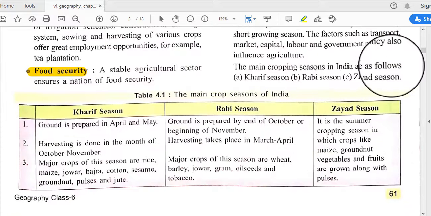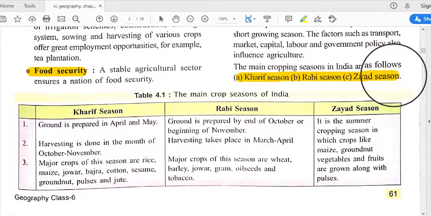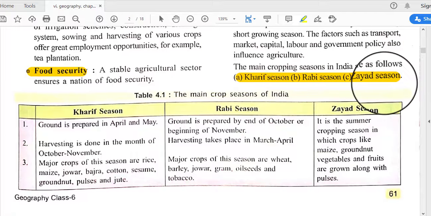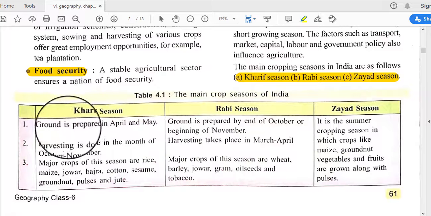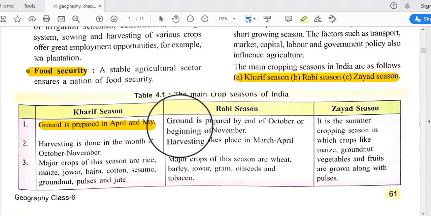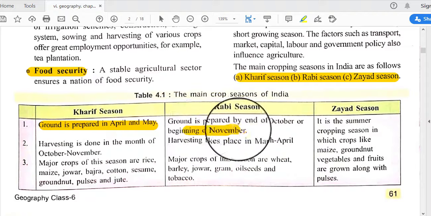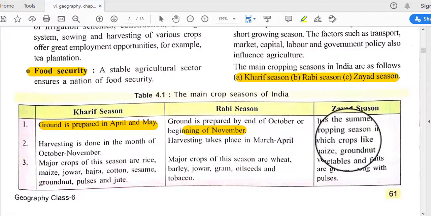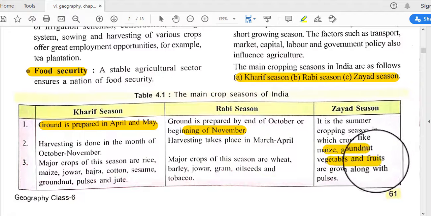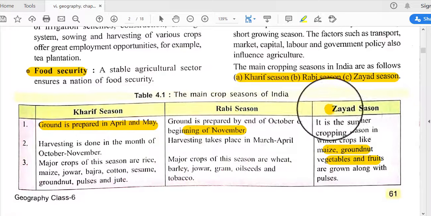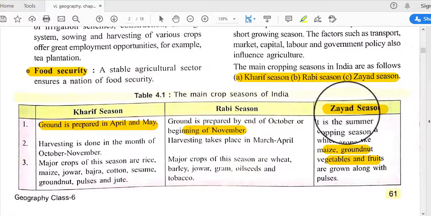The main cropping seasons in India are as follows. In India there are three types of cropping season: Kharif season, Rabi season and Zaid season. Kharif season means the ground is prepared in April to May, and for the Rabi season the ground is prepared at the end of October or beginning of November. This is the time of Rabi cultivation. And Zaid is the summer cropping season in which crops like maize, groundnut and vegetables are planted, and these are called Zaid crops or Zaid season.